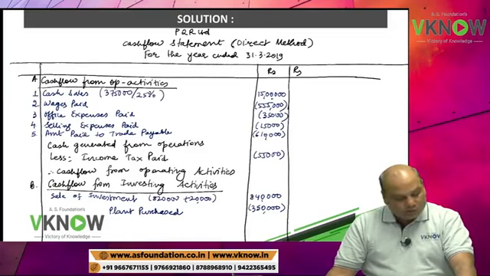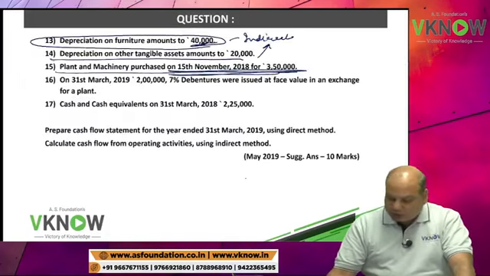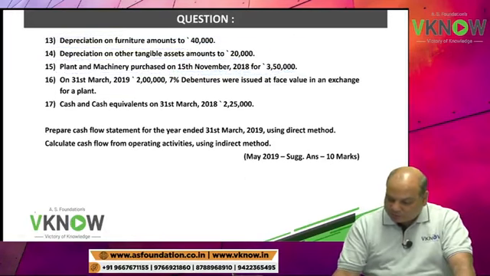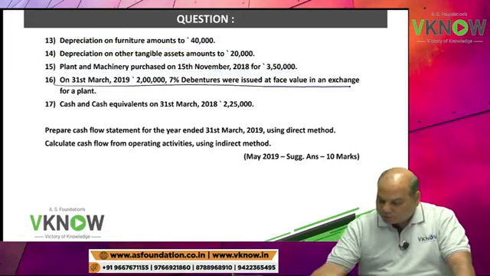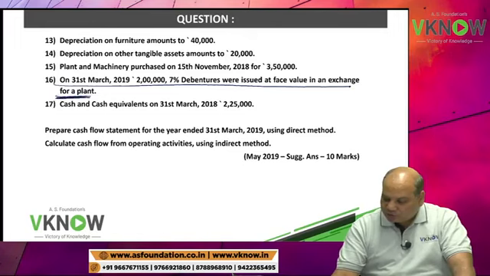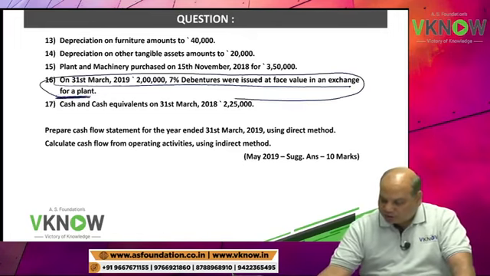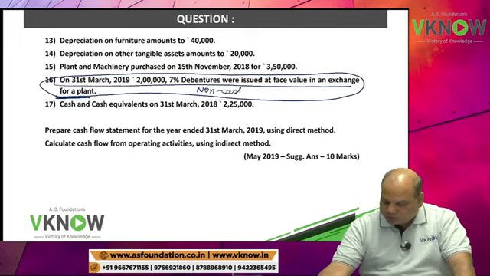Next is on 31st March. On 31st March, 2 lakh rupees, 7% debenture were issued at a face value in exchange of plant. Non-cash transaction.